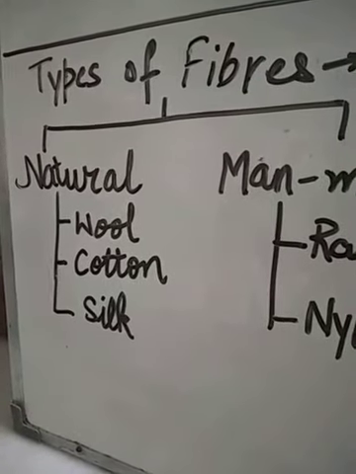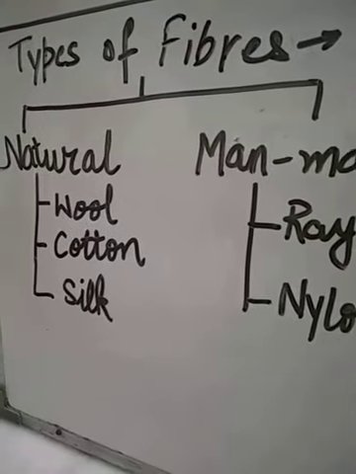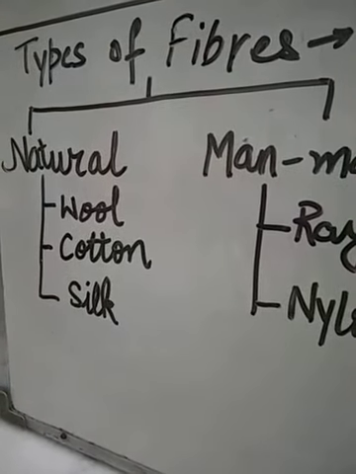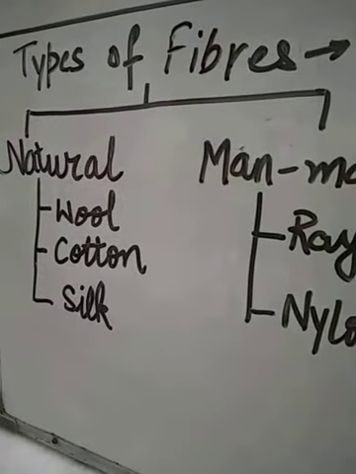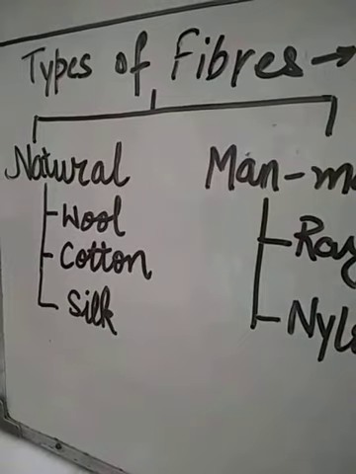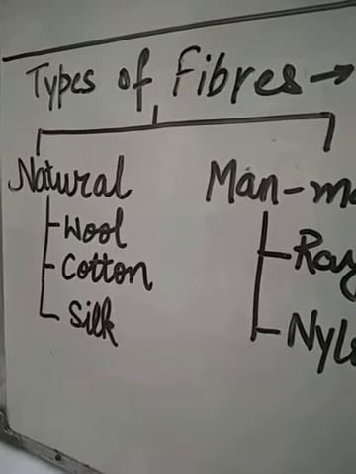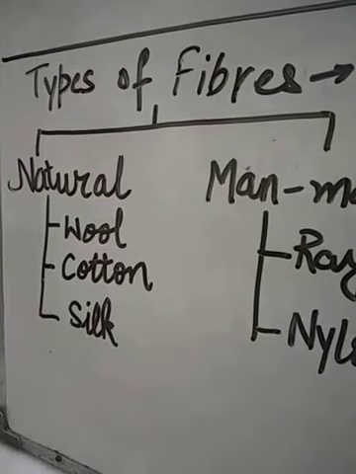So silk also counts in natural fibers, so I will read that also. Open your book and read silk also. Do you know that silk comes from silkworms? Silk was first discovered in China. Why am I reading this chapter again and again?